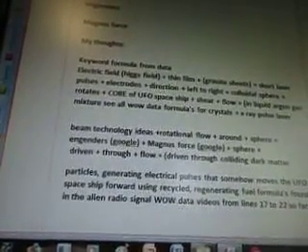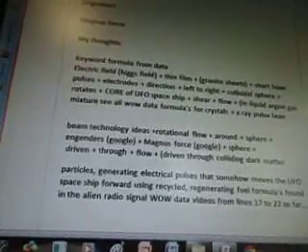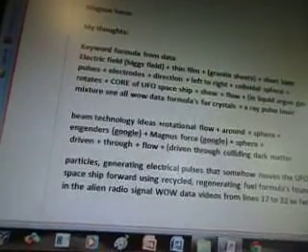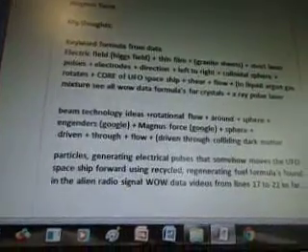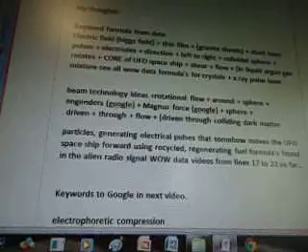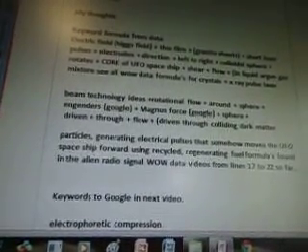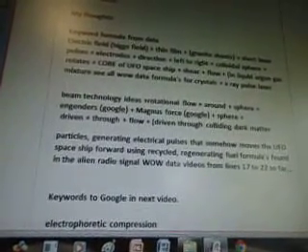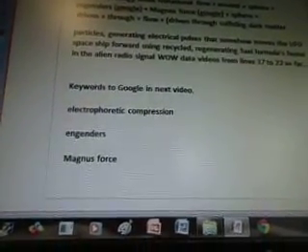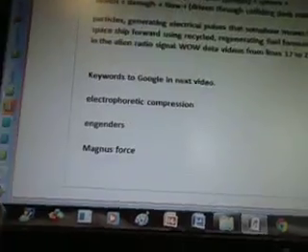See all WOW data formulas for crystals. X-ray pulse laser beam technology ideas and rotational flow around sphere engenders Magnus force, sphere driven through flow, driven through colloidal dark matter particles, generating electrical pulses that somehow moves the UFO spaceship forward using recycled, regenerating fuel formulas found in the alien radio signal WOW data videos from lines 17 to 22 so far. Keywords to Google in your next videos are electrophoretic compression, engenders, and Magnus force. Thanks for watching.